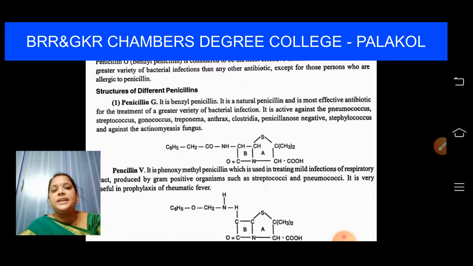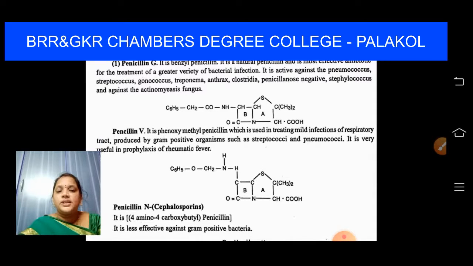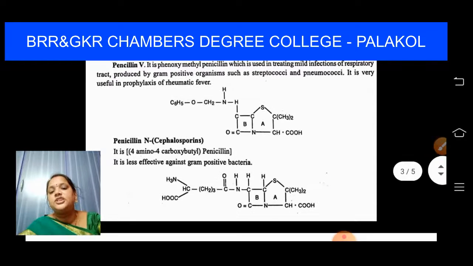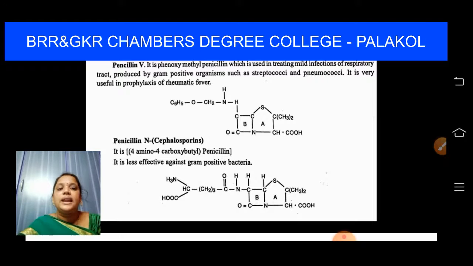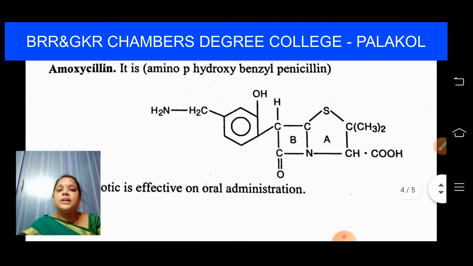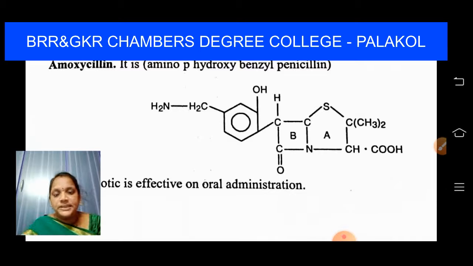Penicillin G is used against pneumococcus, streptococcus, gonococcus bacteria. Penicillin V is used for rheumatic fever, and penicillin N, cephalosporins, is less effective against gram-positive bacteria. And we have also learnt that penicillin is not only taken in injection forms; penicillin was in advance changed into amoxicillin, and these are also administered orally. And finally we have learnt about the drug monograph. Drug monograph is nothing but the complete information of the drug.